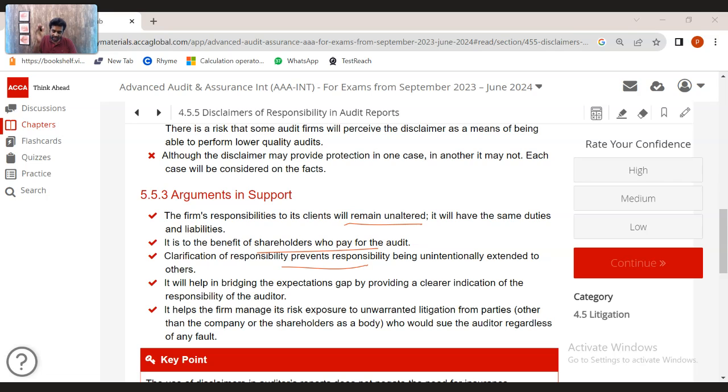It will clarify the responsibility of the auditor. Because if he has to satisfy every single person who has a stakeholdership with the client, it will be very difficult, and his risk will increase through the roof. And there could be cases of expectation gap, which we will learn very shortly. There is an expectations gap. What is expected of the auditor is something great, but technically he is providing very little, and he is getting paid for what he is providing only. And it helps us to reduce the risk of someone suing us.